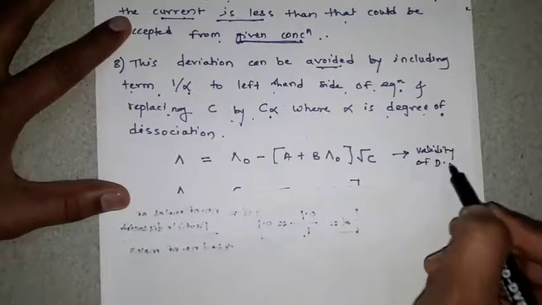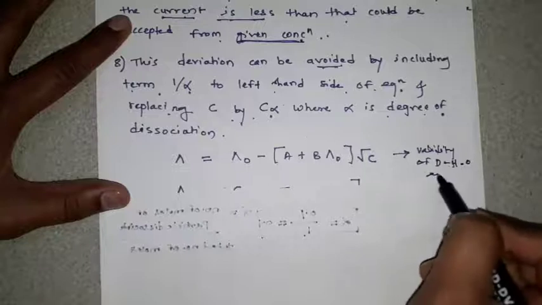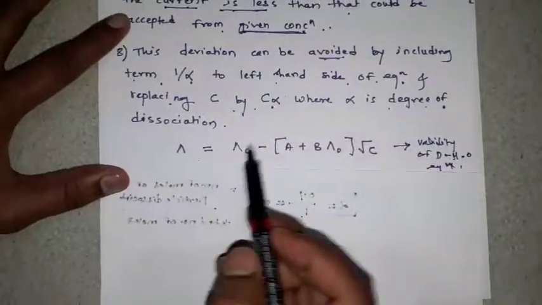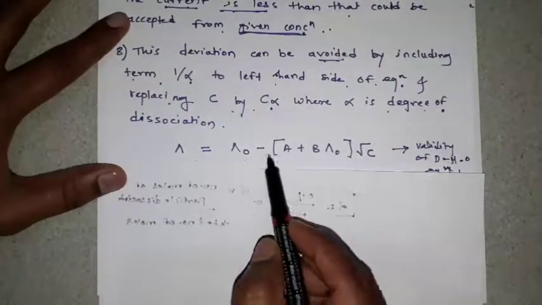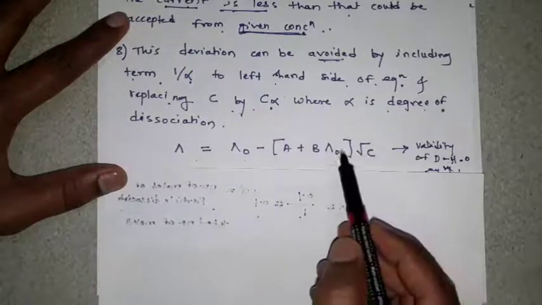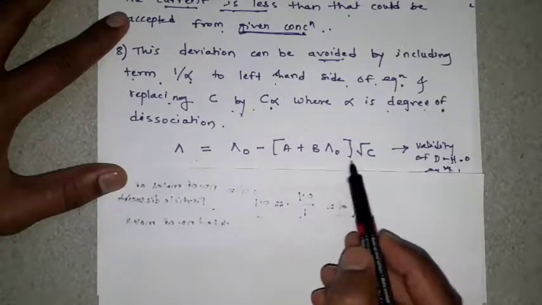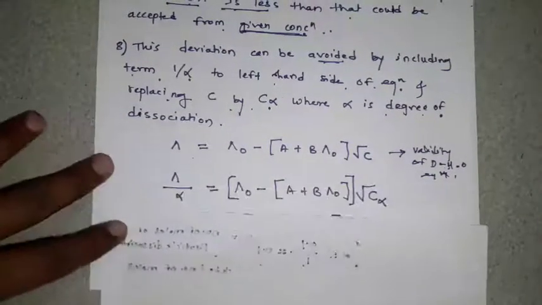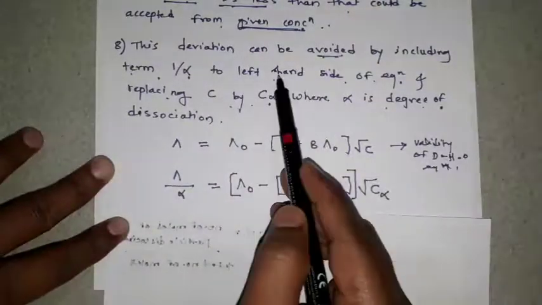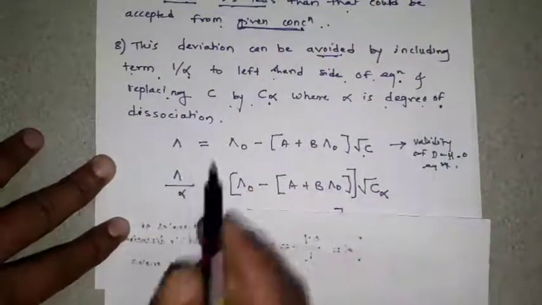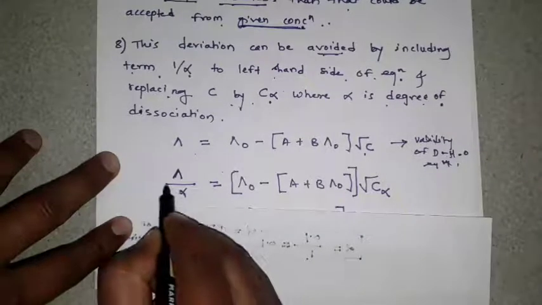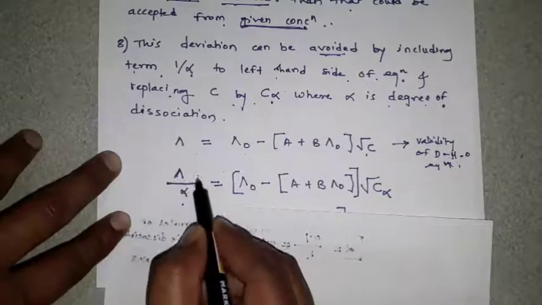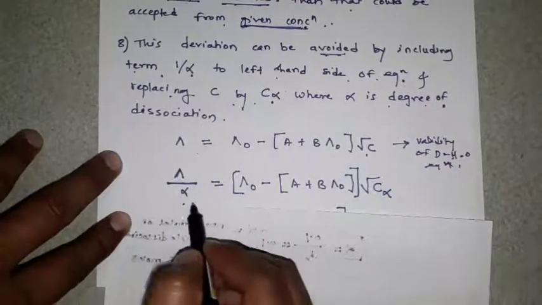As we know this equation, lambda is equal to lambda 0 minus (A plus B lambda 0) into under root of C. So by using point number 8, at the left side of this equation we have to add 1 by alpha. So I am writing here lambda divided by 1 by alpha, you can also write lambda divided by alpha.